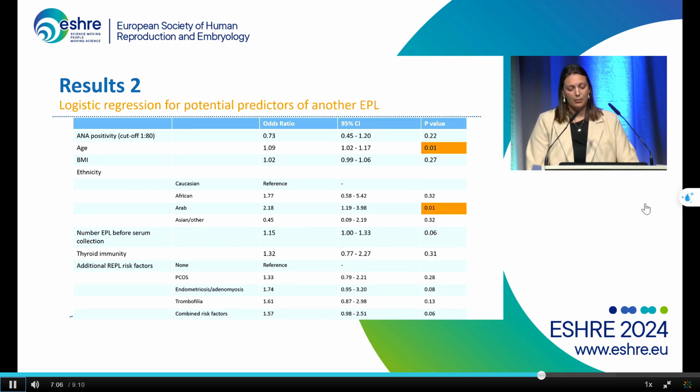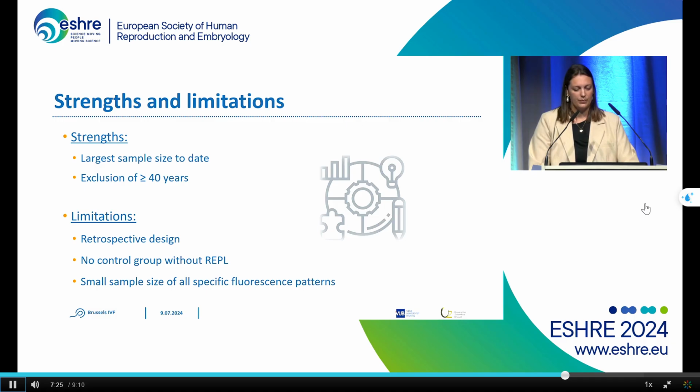This could be explained, first of all, because we have a patient population referred to our center from the Emirates, with already quite complex files of recurrent early pregnancy loss. And secondly, we see a higher prevalence of consanguinity in this ethnicity. To our knowledge, this is the largest sample size to date in this area.